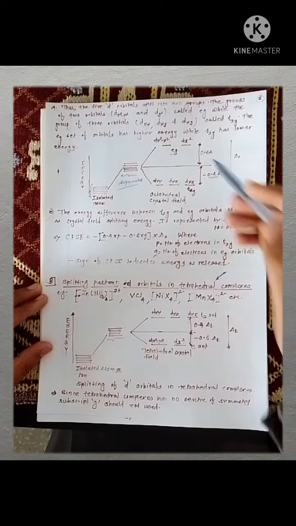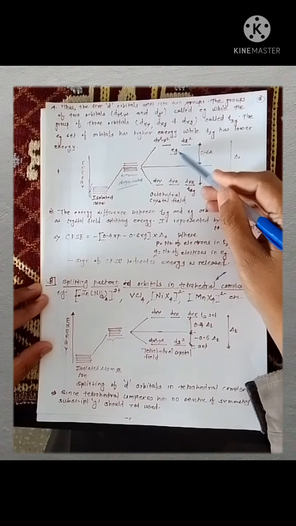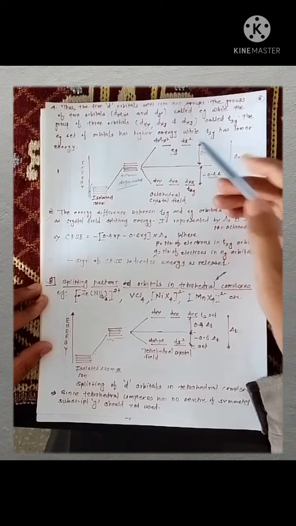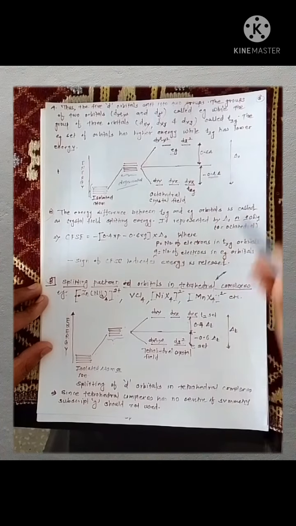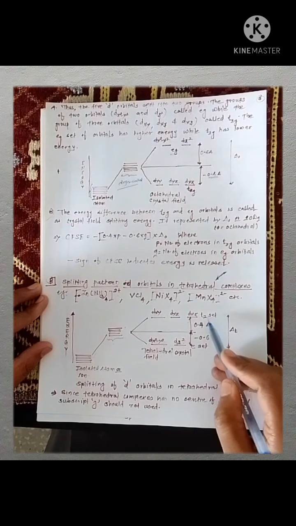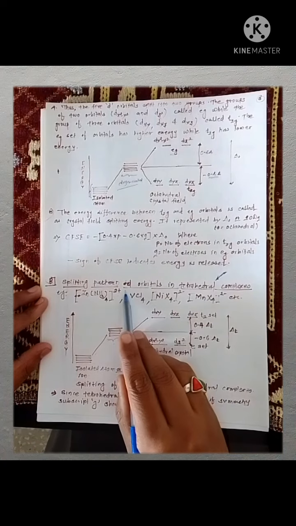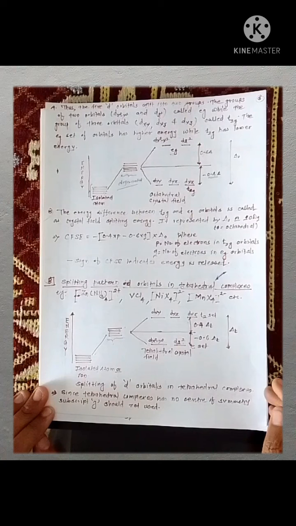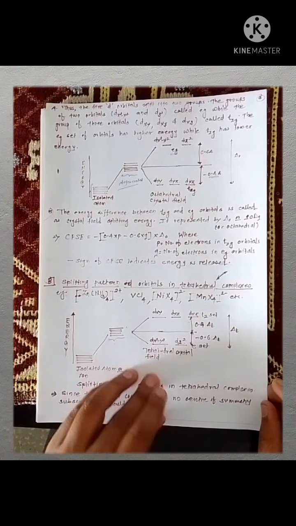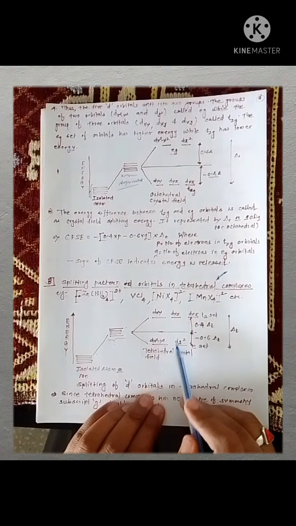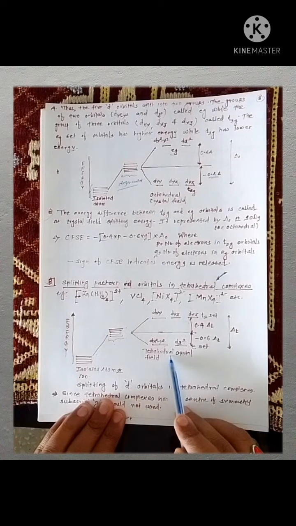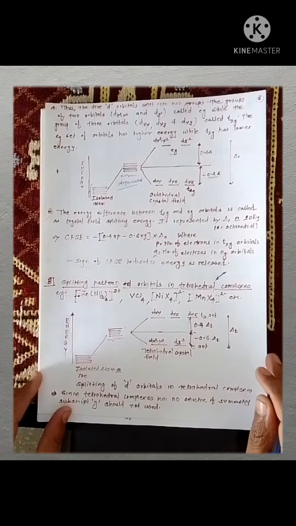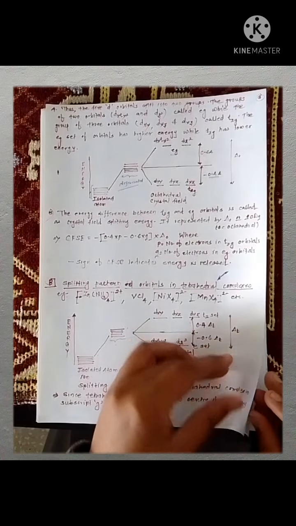Always remember that in octahedral complexes we say Eg set and T2G set, while here we omit the subscript G because in tetrahedral complexes there is no centrosymmetry. So this is the diagram of tetrahedral splitting of d orbitals.